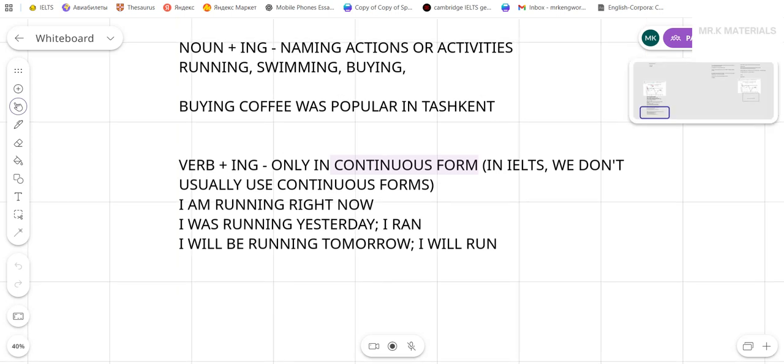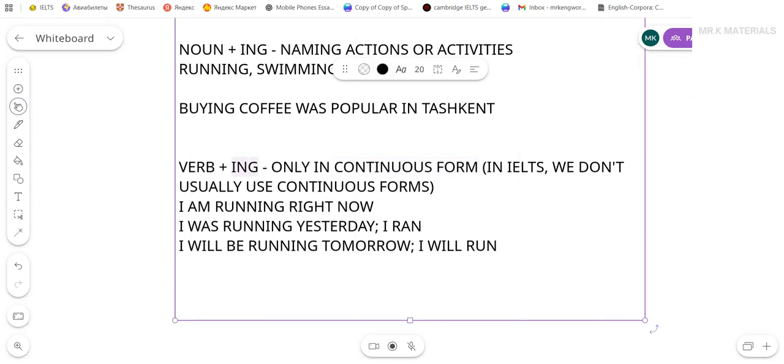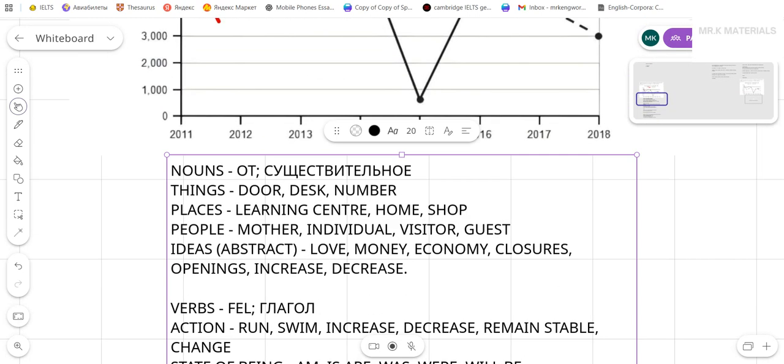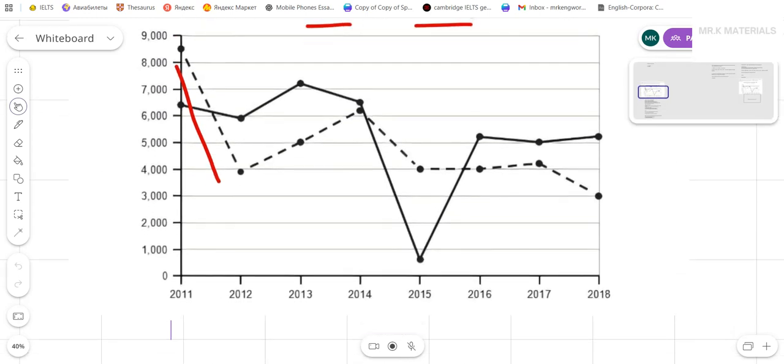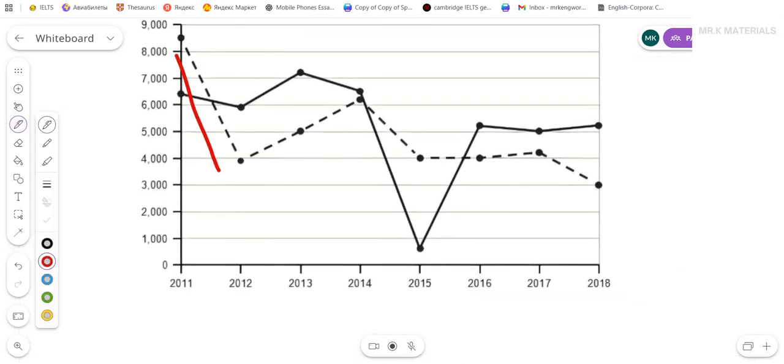And right now, if you have problems with ing, I don't recommend using this at all and avoiding continuous form at all costs, and always use simple forms and never continuous forms. So hopefully understanding this will help us avoid almost 90% of our mistakes because they are usually connected with ing. Let's work with this graph and have two common examples of mistakes. Again, we will talk about the same thing, that the number of openings dropped.